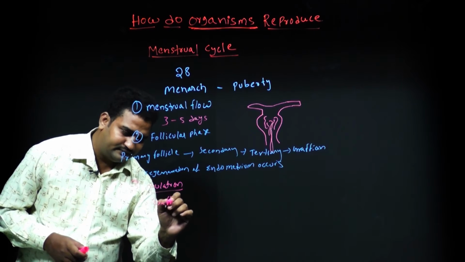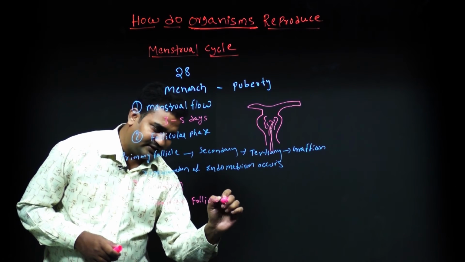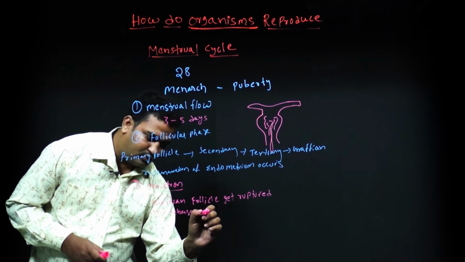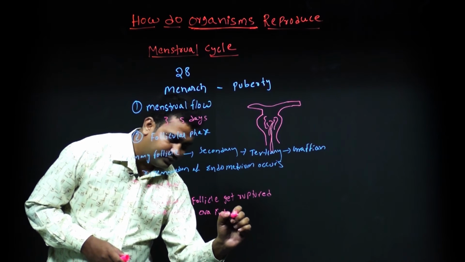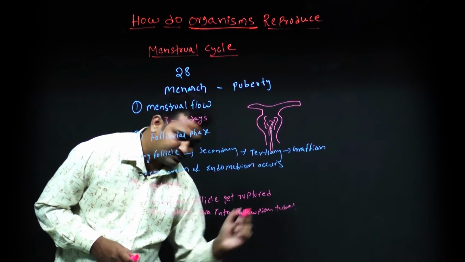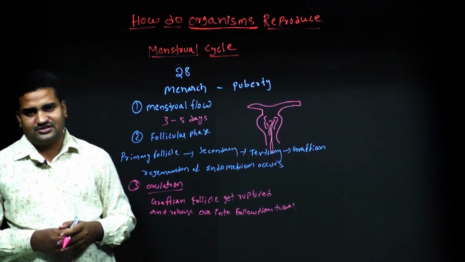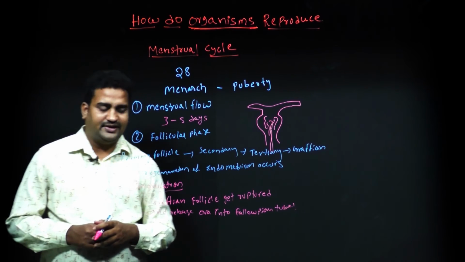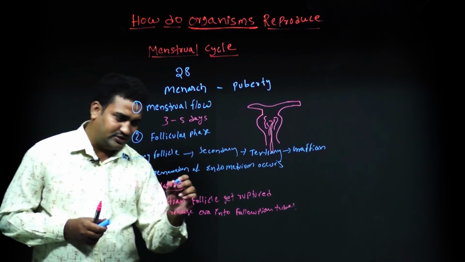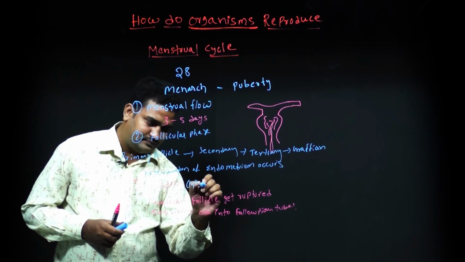So this process is called ovulation. It occurs on the 14th day, that is the middle of the menstrual cycle.